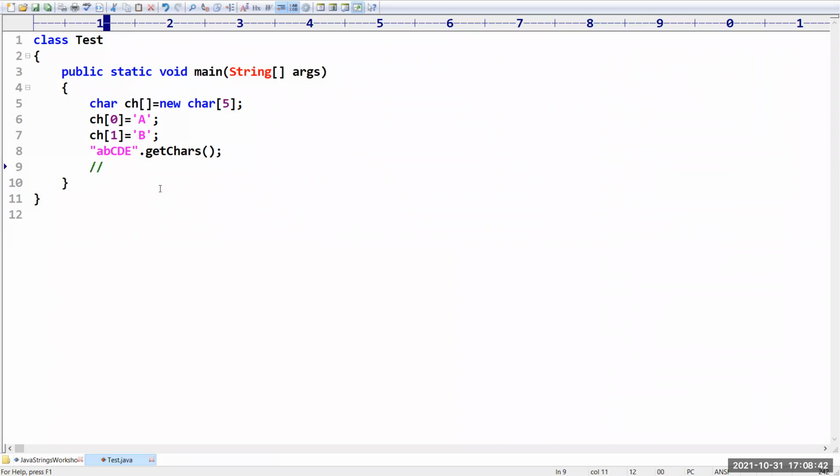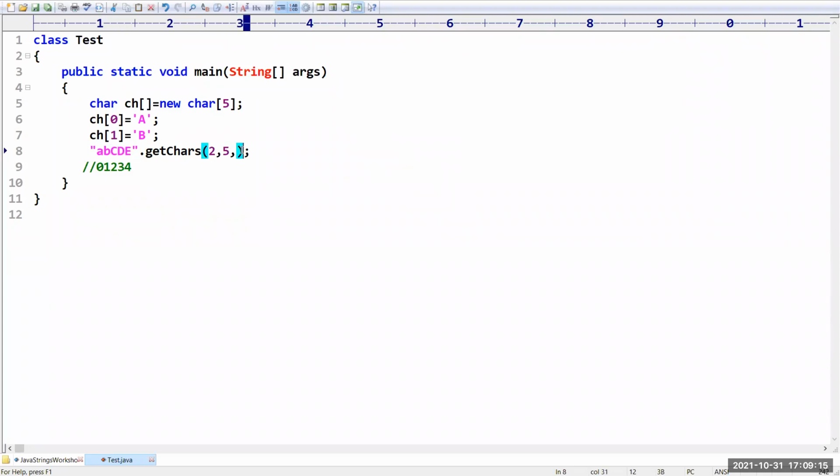Have you observed here? For your understanding purpose, I will take it like this. Zeroth location, first location, second, third, fourth. In the second location, the content is there from the second location too. So up to, don't take 4, because whenever you are taking the ending value as 4, it will stop at 4 minus 1, 3 itself. That's why it is recommended to take the ending value as 5. That means it will stop at the fourth location. 2 to fourth location is going to be selected. That means CDE I am going to select.